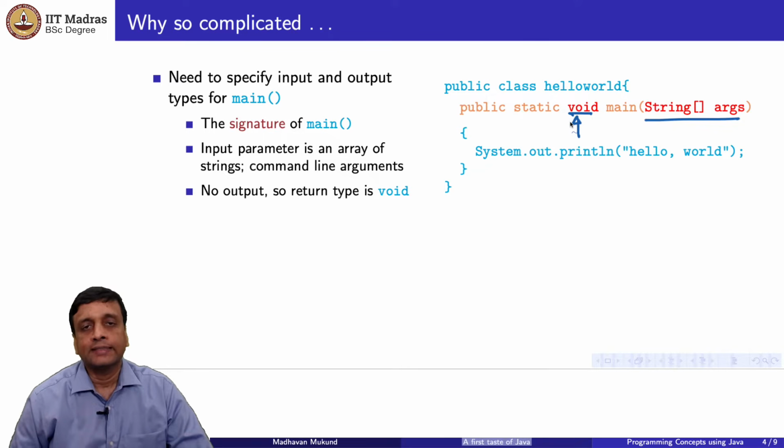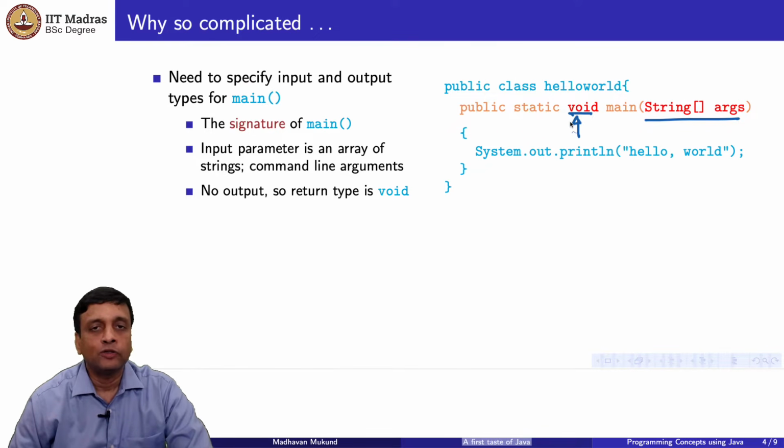So here it's saying it's a type. A type is a collection of possible values and operations on them. So void is an empty type. It has no values. So the value returned by main is of this type, so therefore it will never return anything. That's what it means.